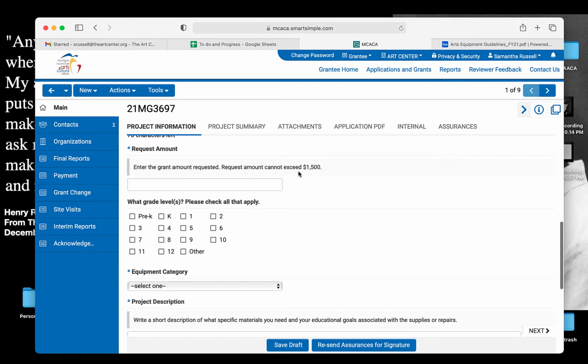Then your requested amount, you're allowed to ask up to $1,500. You need to have it exact. You will have to include attachments including a quote, and so whomever your school shops through, you're going to use that to populate a quote, and then you're going to put that exact number in this box, rounded up to the nearest dollar.